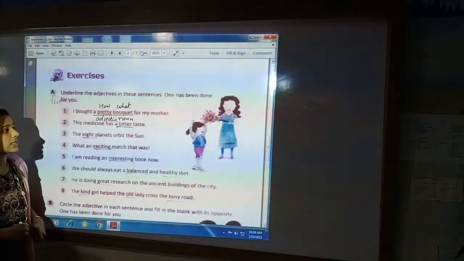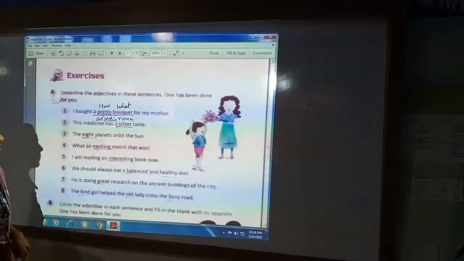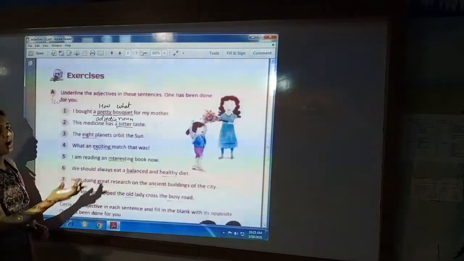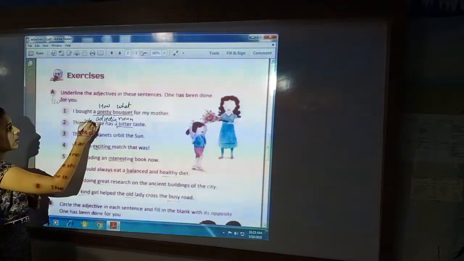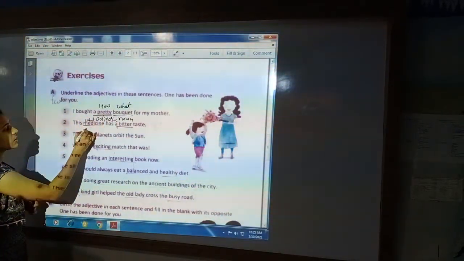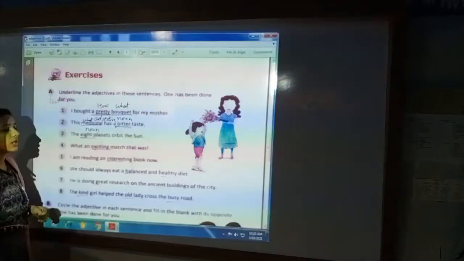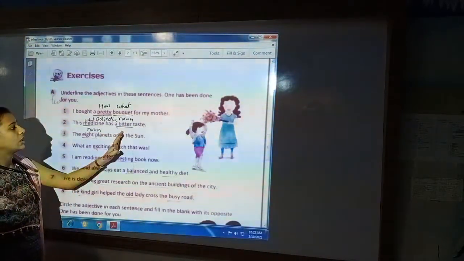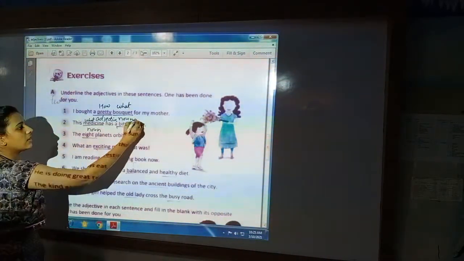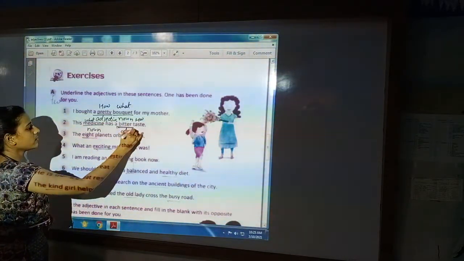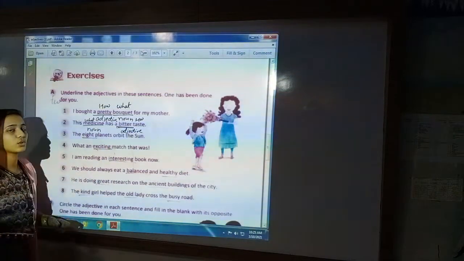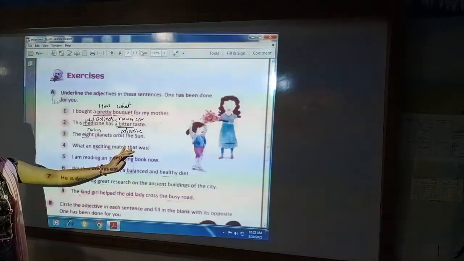Next sentence. This medicine has a bitter taste. Here, what is bitter? Medicine. The answer of what is your noun. Here you can see, how is the medicine? The answer of how is your adjective. Here the adjective is used after the noun.